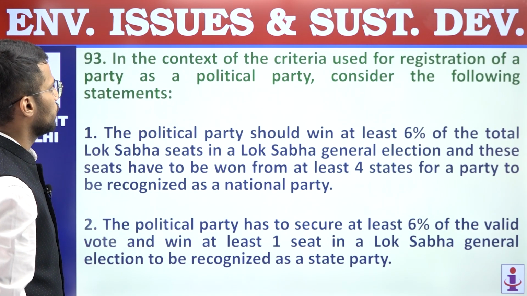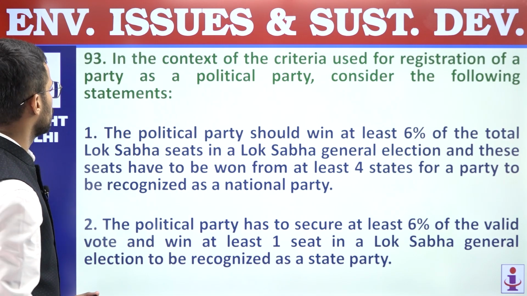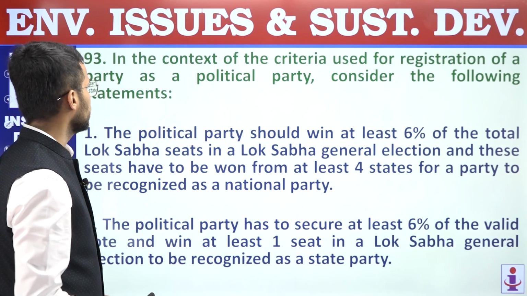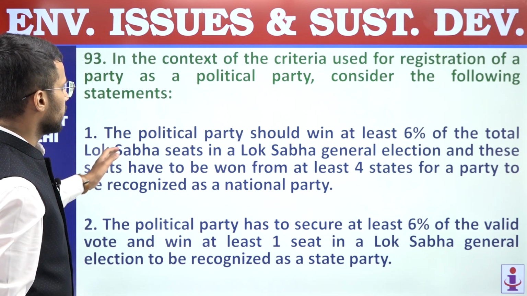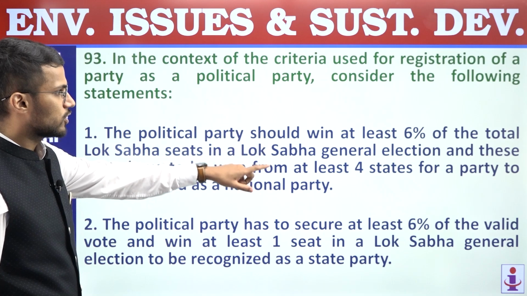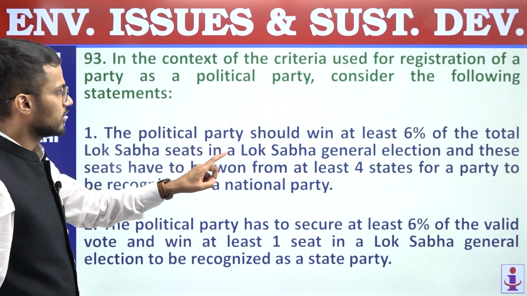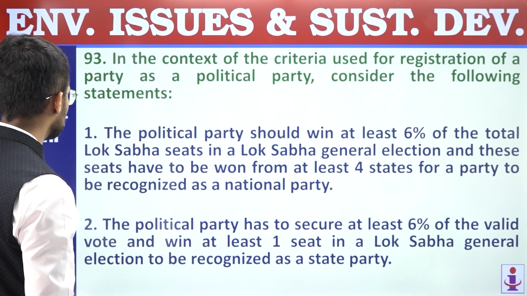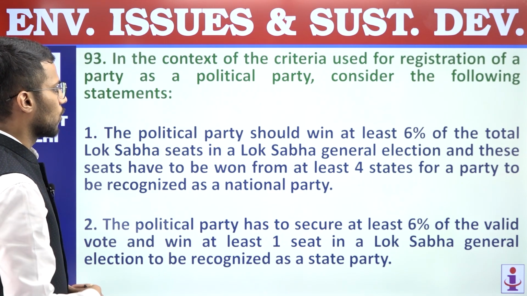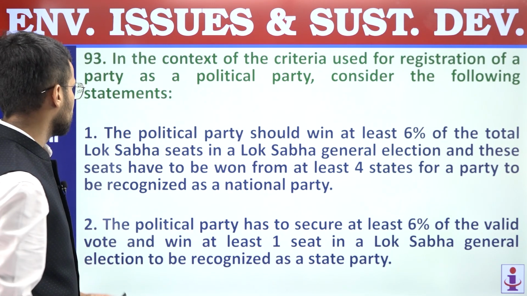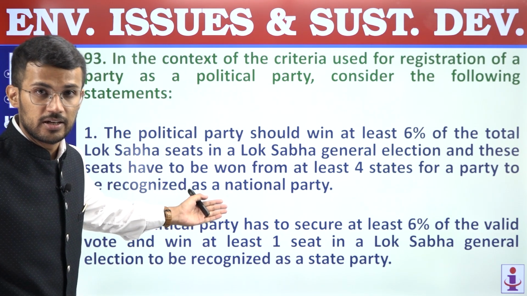93. In the context of the criteria used for registration of party as a political party, consider the following statements. First, the political party should win at least 6% of its total Lok Sabha seats in a Lok Sabha general election, and these seats have to be won from at least four states for a party to be recognized as a national party.